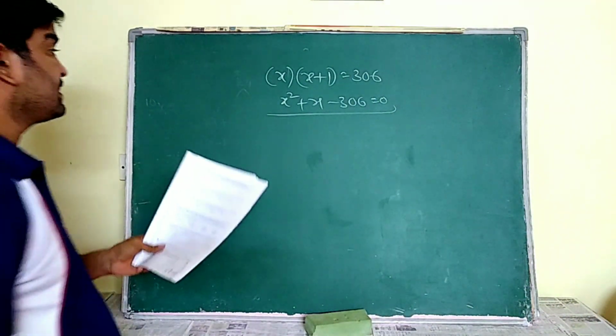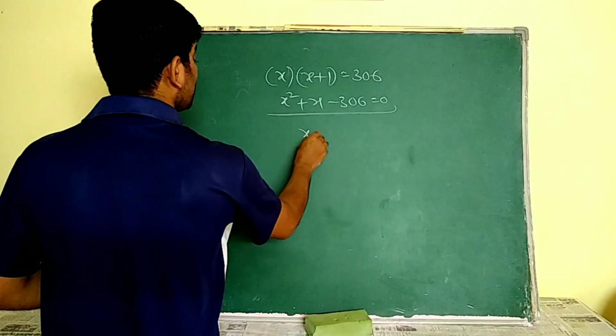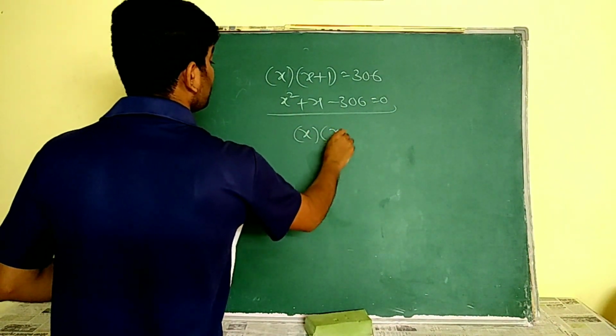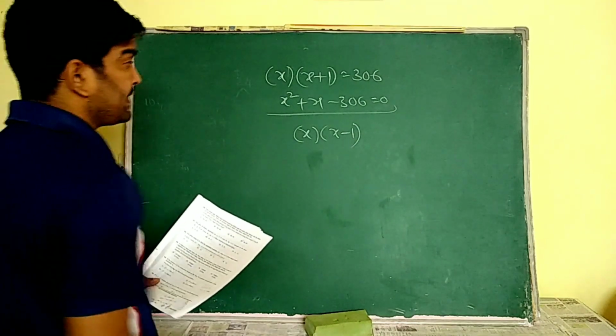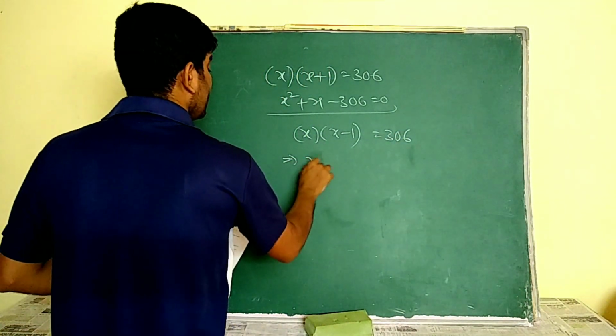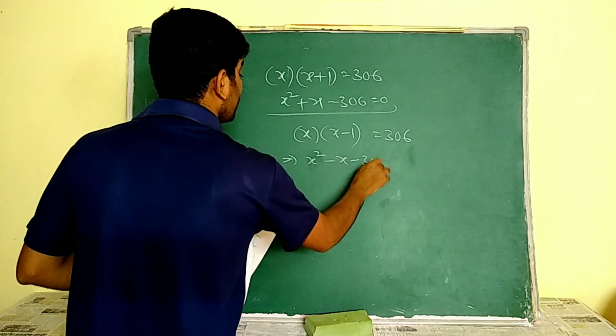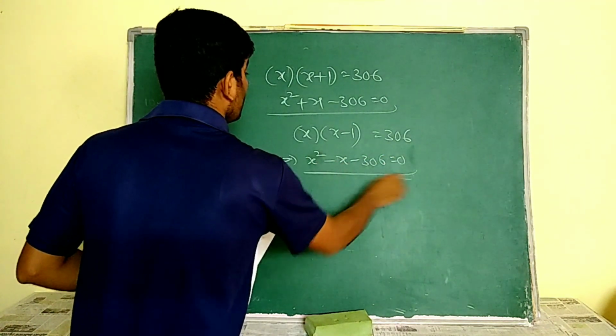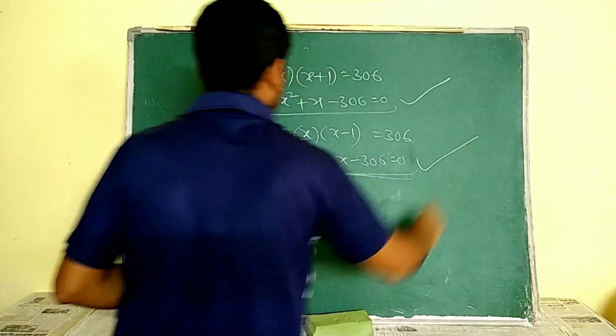And sometimes if I take one number as x, then its consecutive number is also taken as x minus 1, and the product is equal to 306. By this, it can be expressed as x square minus x minus 306 is equal to 0. So here both these conditions are true.